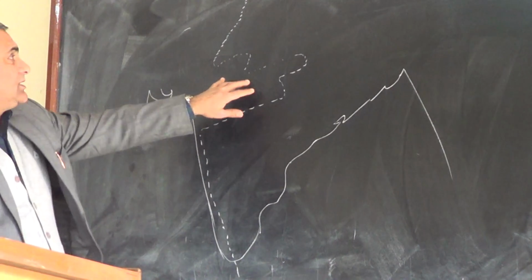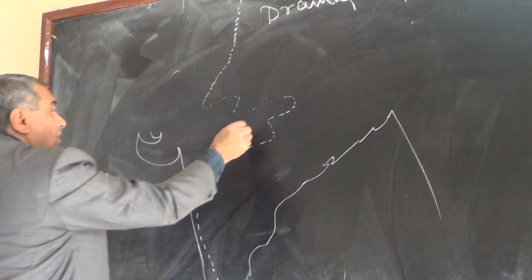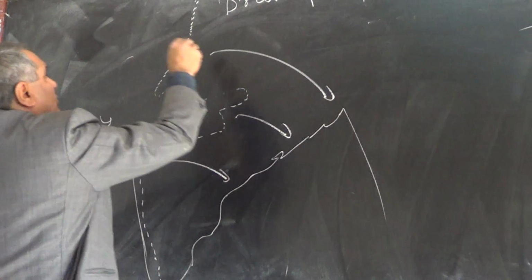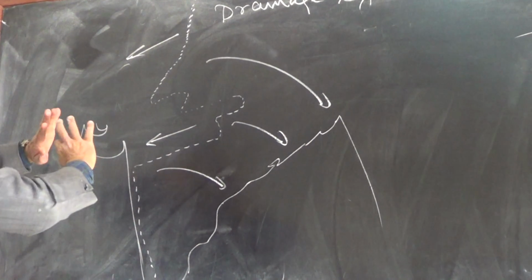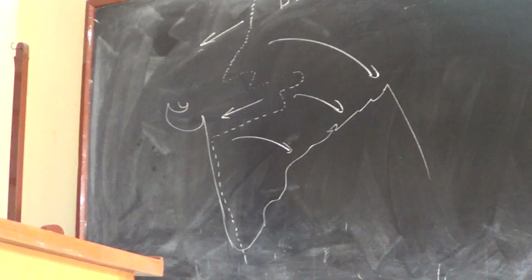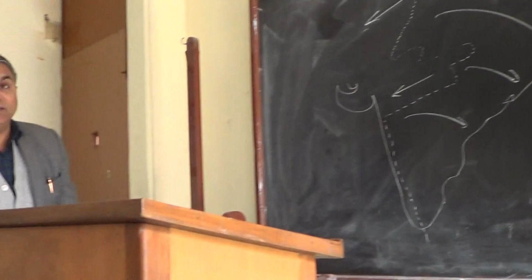So the water of this area goes this side, water of this area goes this side. So this is the water divide line of India, since I use the word water divide.